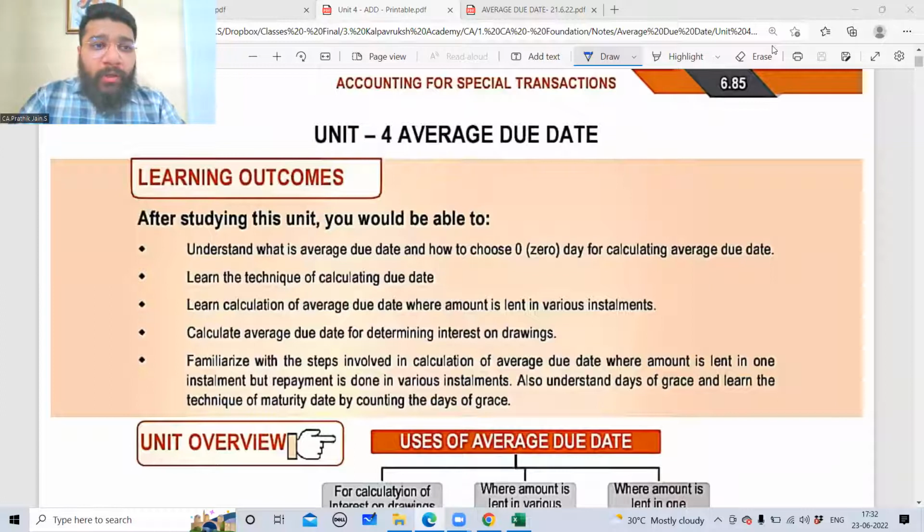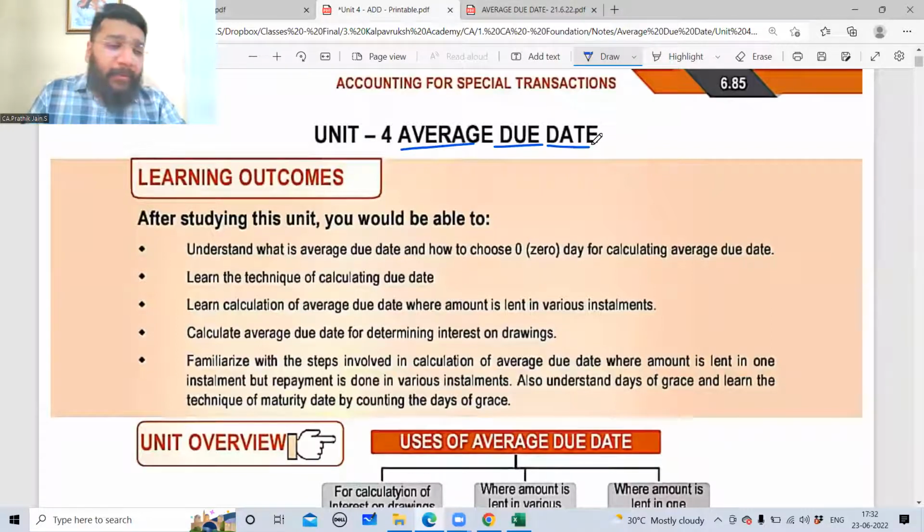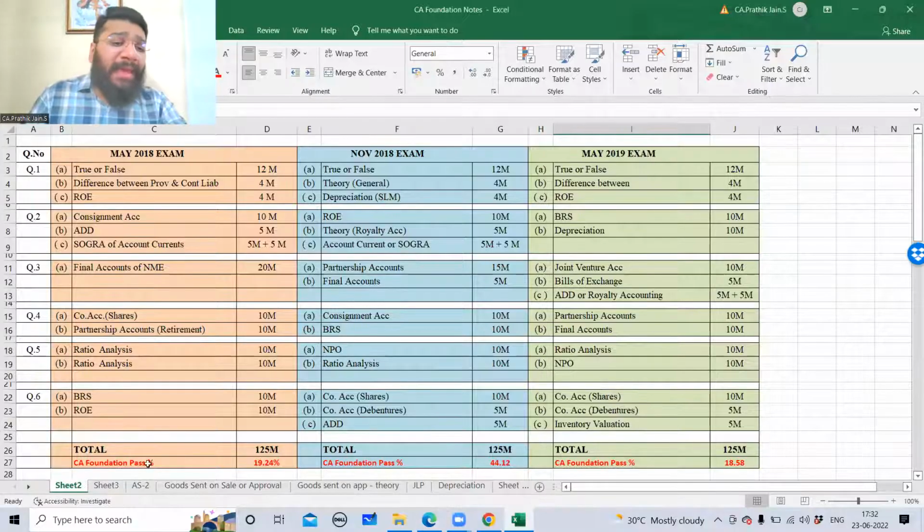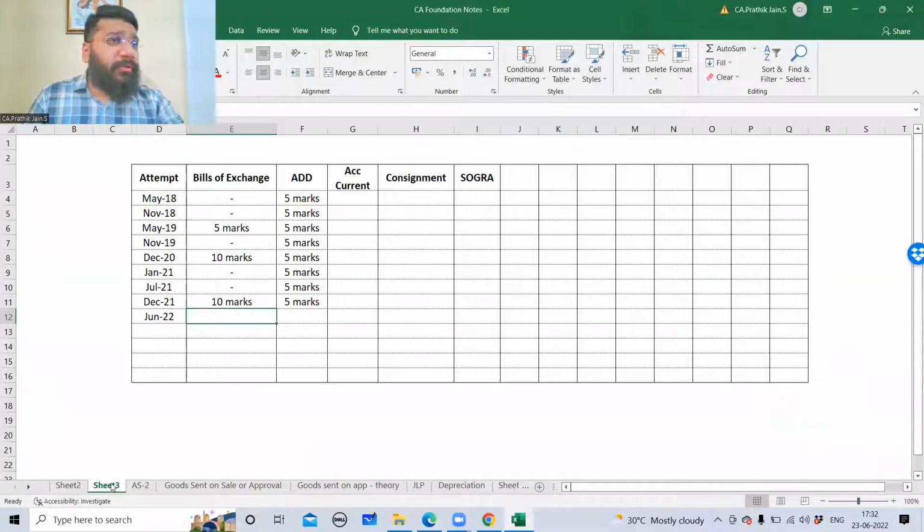So guys, today we are going to start with a brand new topic under the CA Foundation course, which is average due date. Guys, this is a very short and sweet chapter. And from the examination point of view, in every examination, a question from this chapter has come for a minimum of 5 marks. If we look at all the attempts, right from May 18 to December 21, there is constantly a 5-mark question being asked from this chapter.